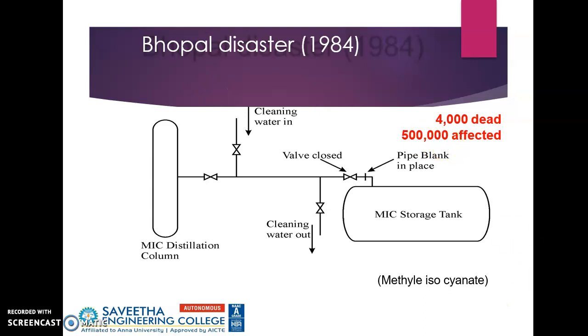This picture depicts the greatest Bhopal disaster, the worst industrial disaster that has occurred in India, due to which 4,000 people died and 5 lakh people were affected. Let us see how this had happened.